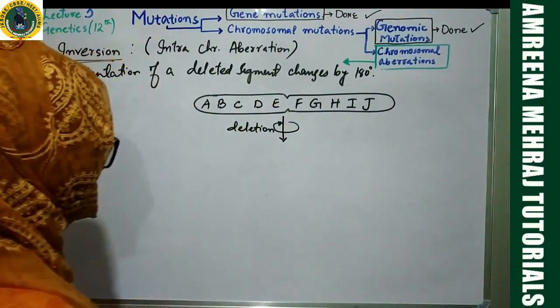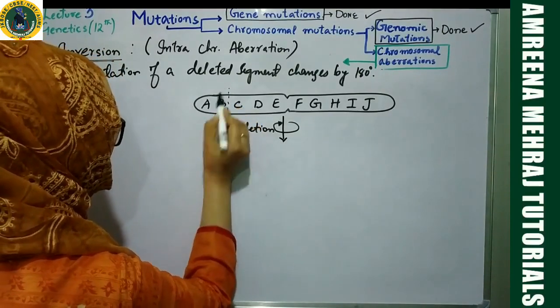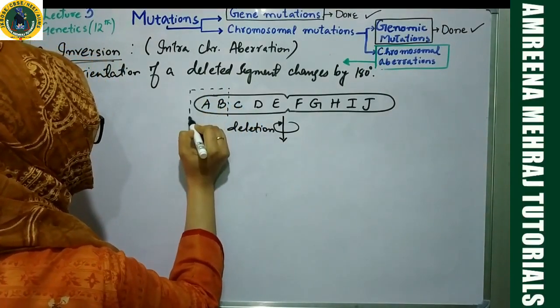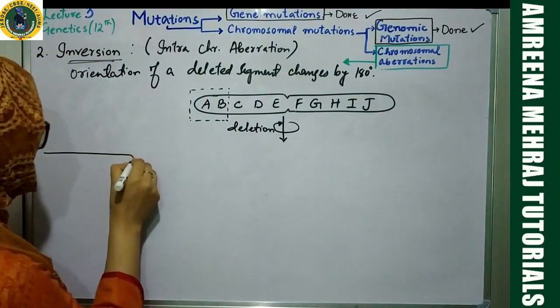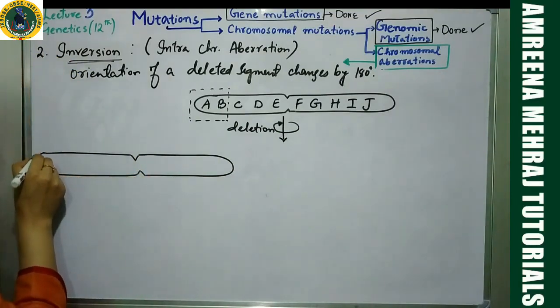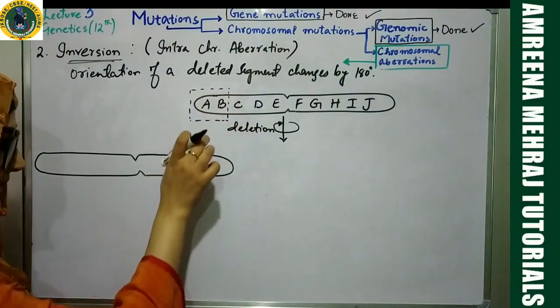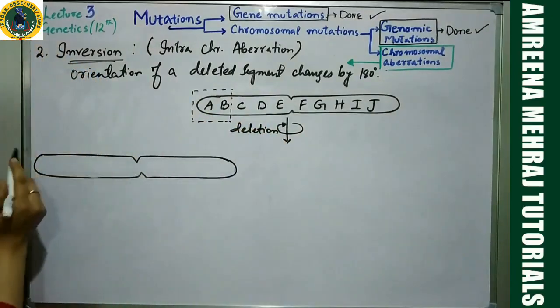Say for example, suppose this particular segment undergoes inversion. I'll show the scenario over here. A and B first of all will get deleted. Then there will be 180 degree rotation in this manner.